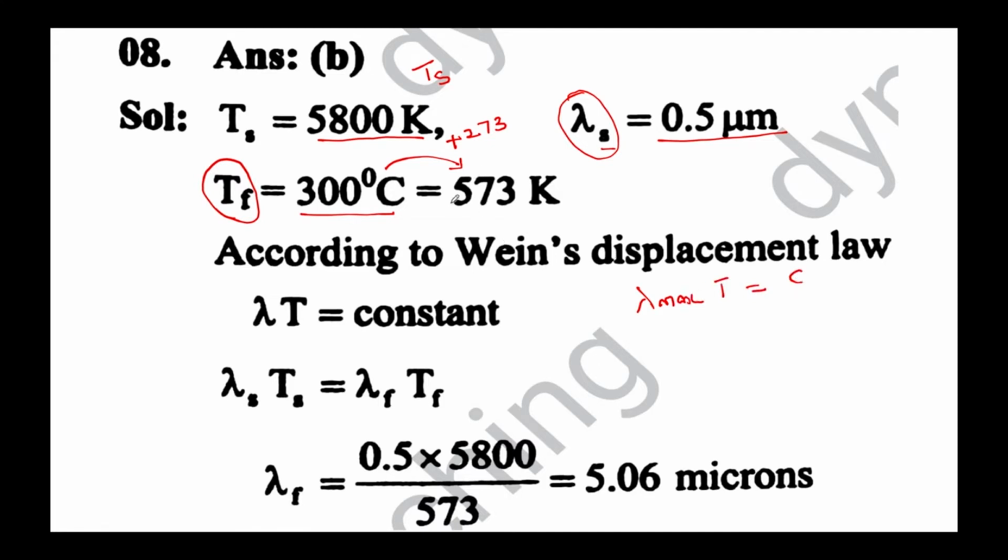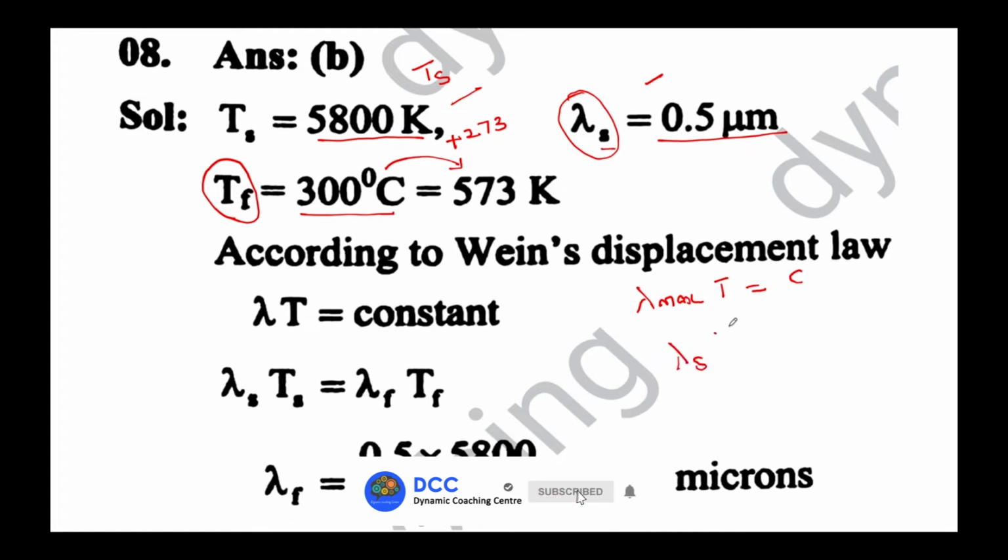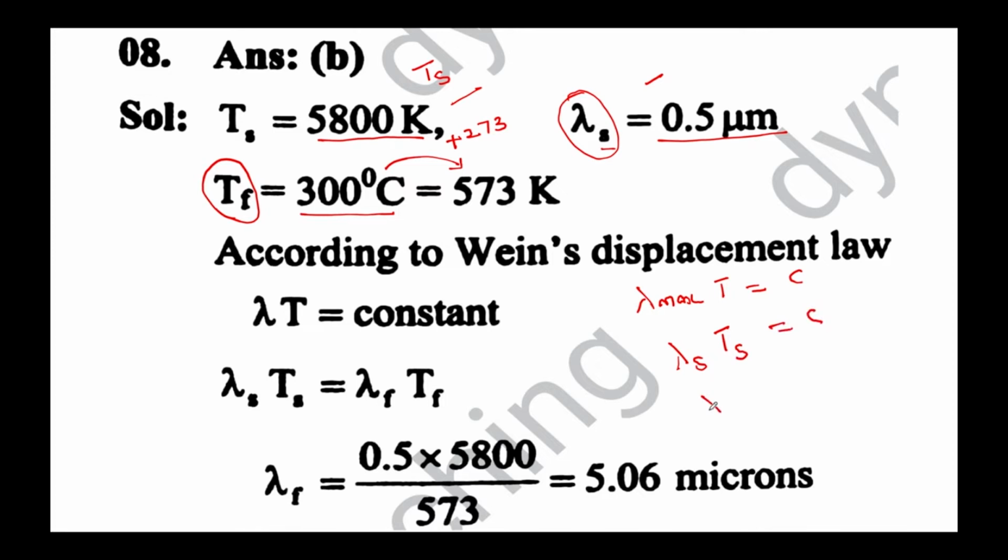For the sun, lambda suffix s into T suffix s equals constant. For the furnace, lambda suffix f into T suffix f equals constant. Since the right hand side terms are equal, I can equate the left hand side terms: lambda suffix s into T suffix s is equal to lambda suffix f into T suffix f.